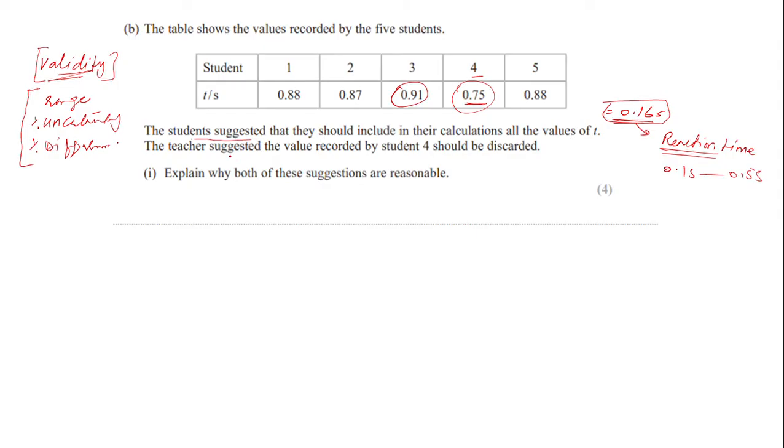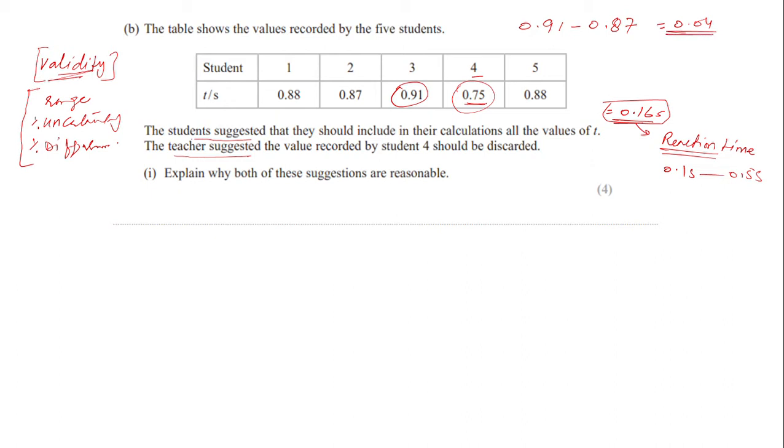Next, about the teacher's suggestion, the teacher is saying that student 4, which is 0.75, should be discarded or excluded. And first of all, if you exclude 0.75, then the range of the data set will of course reduce: 0.91 minus 0.87, which is 0.04.